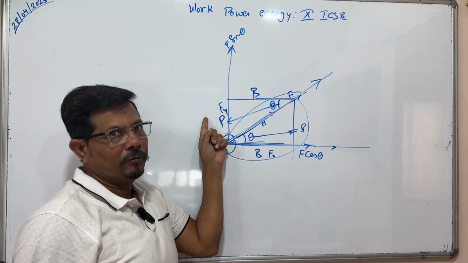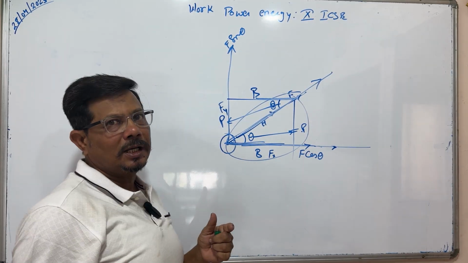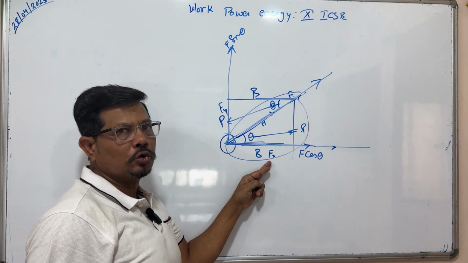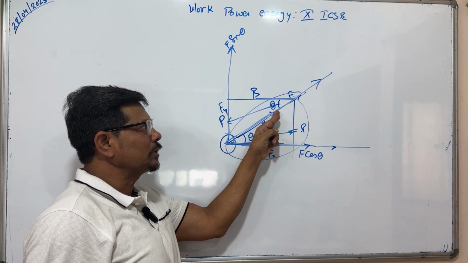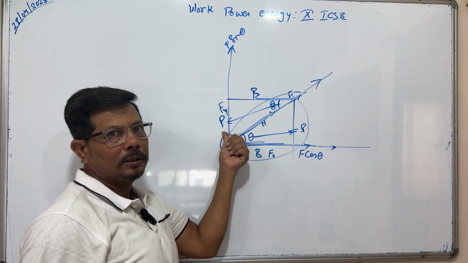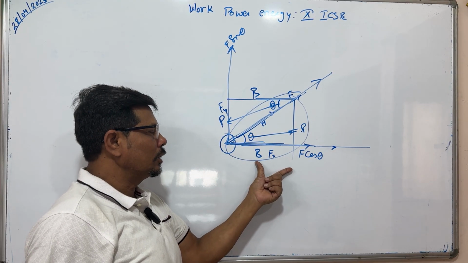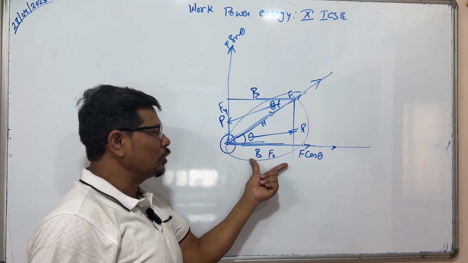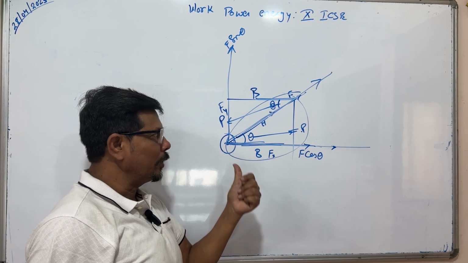The horizontal force is Fx, called the horizontal component. This force has two components, a horizontal component and a vertical component.